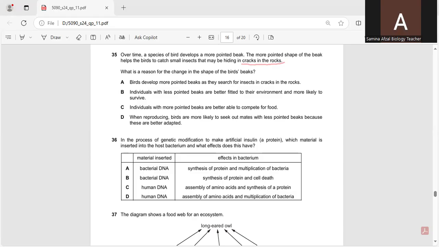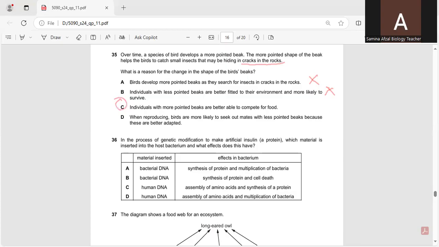4 options. First option, birds develop more pointed beaks as they search for insects in cracks in the rocks. No, this is not the correct option. Individuals with less pointed beaks are better fitted to their environment and more likely to survive. No, again, they are not best fitted species. Individuals with more pointed beaks are better able to compete for food. Yes, this is the correct option.